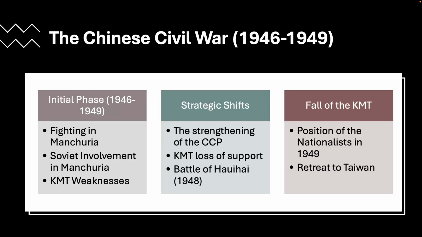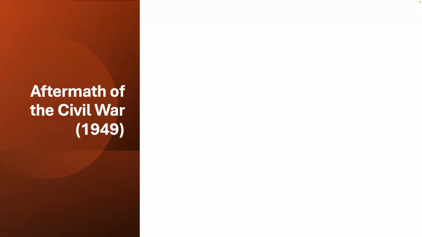They established a rival government in Taiwan, and the CCP under Mao Zedong declared the establishment of the People's Republic of China in October 1949, marking the first official victory of the communists in the Civil War. The first and only, the Civil War's ultimate victory for the Chinese Communist Party.